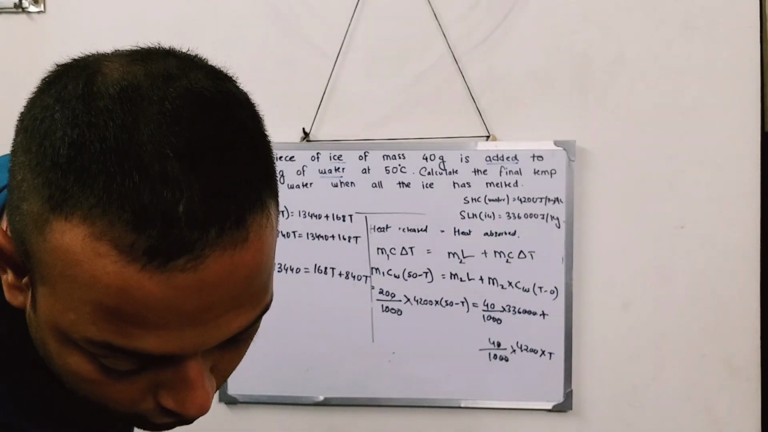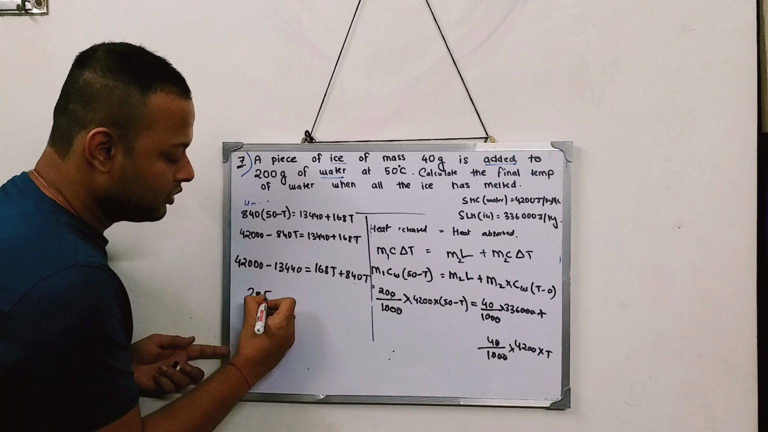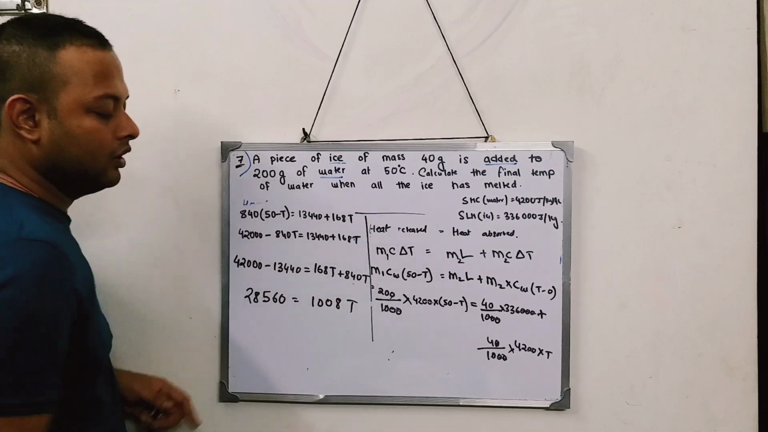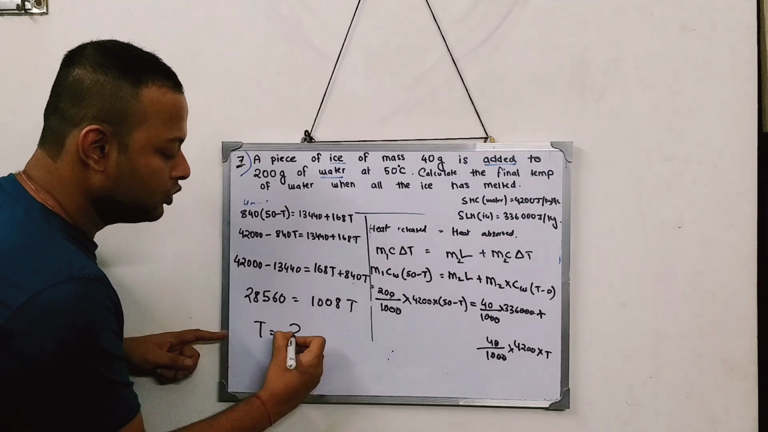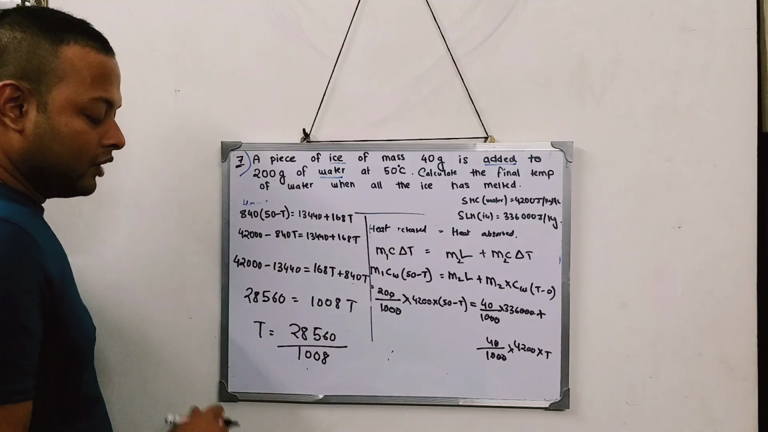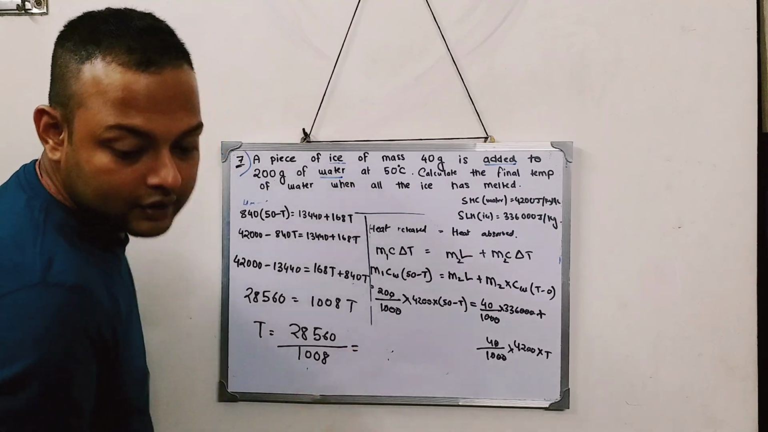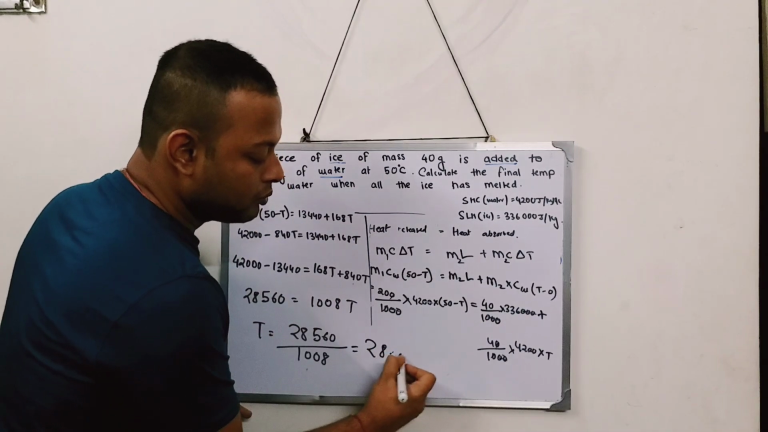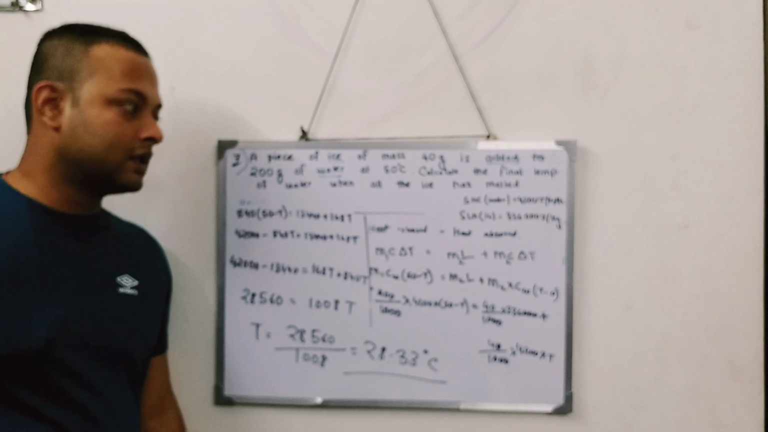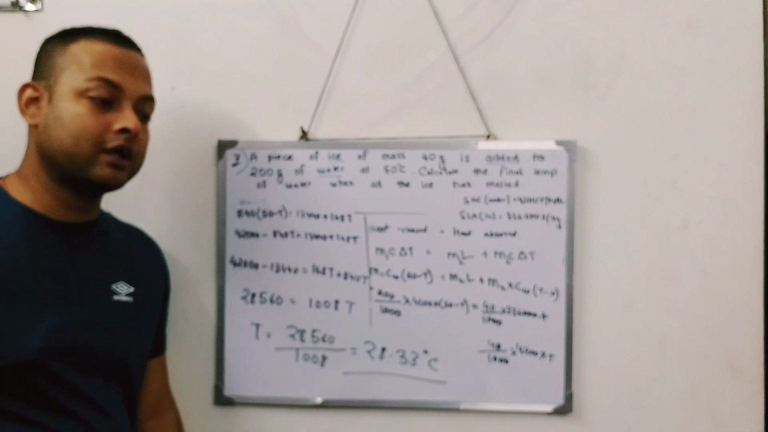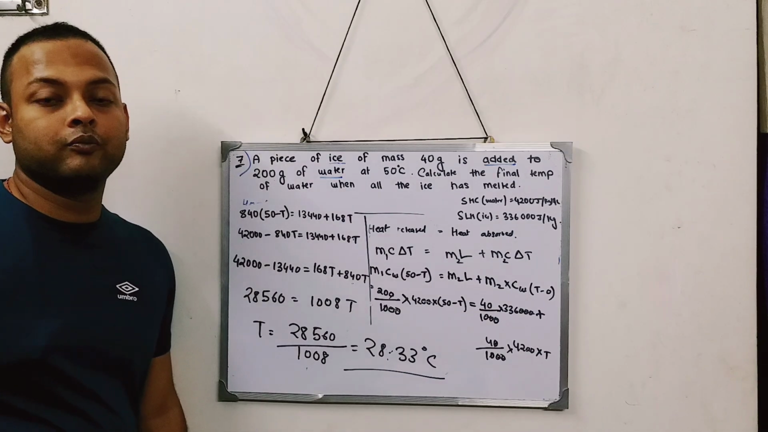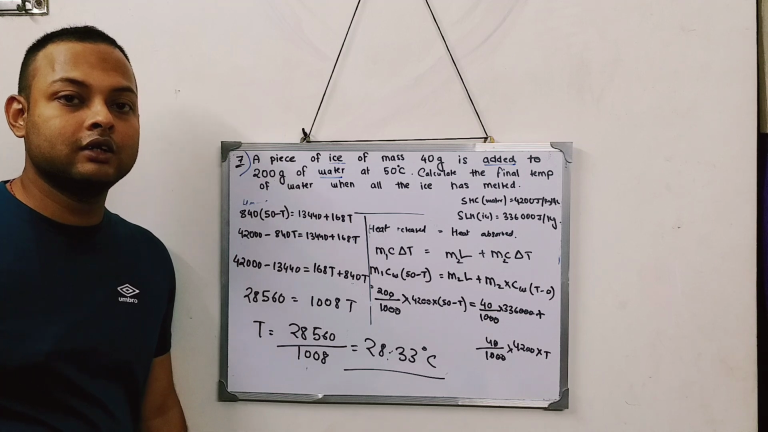Okay, you will get 28560. 28560 is equal to, if you add these two parts, you will get 1008 t, and ultimately t is equal to 28560 divided by 1008. And when you solve this whole value, you will get the answer as 28.33 degrees centigrade. So this is the full sum. I hope you understood the sum. If you haven't understood yet, I will request you to please go back and see the sum once more.